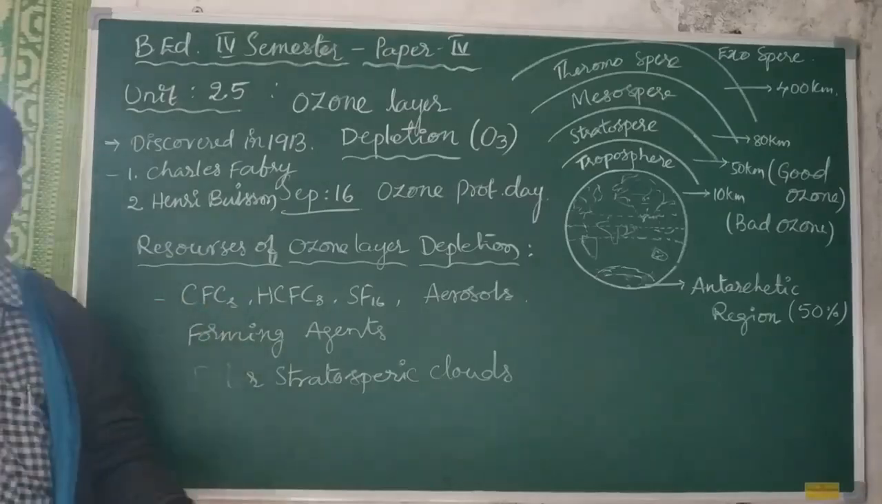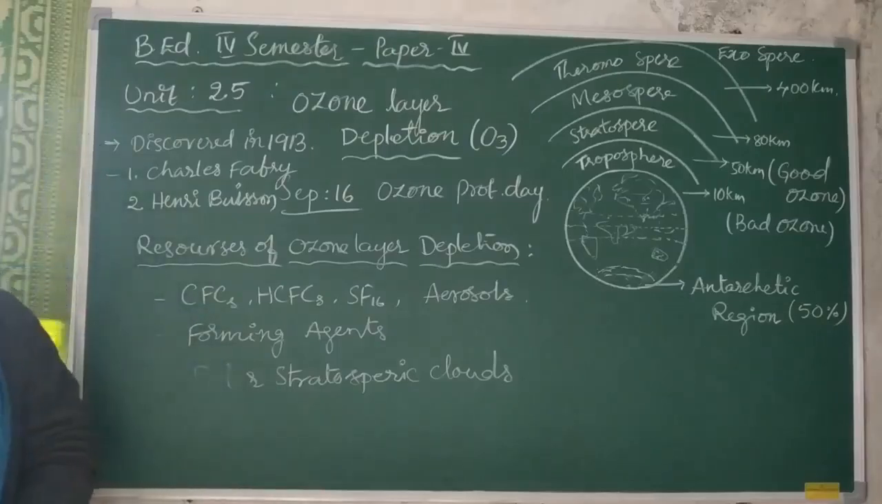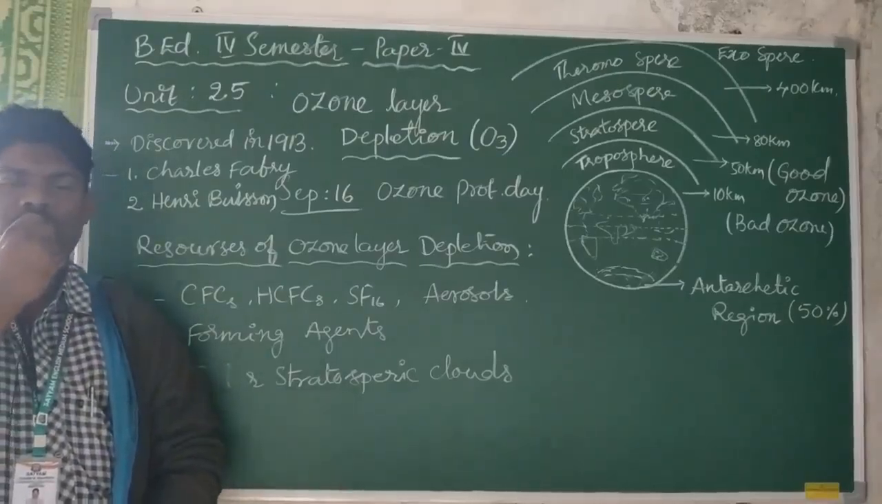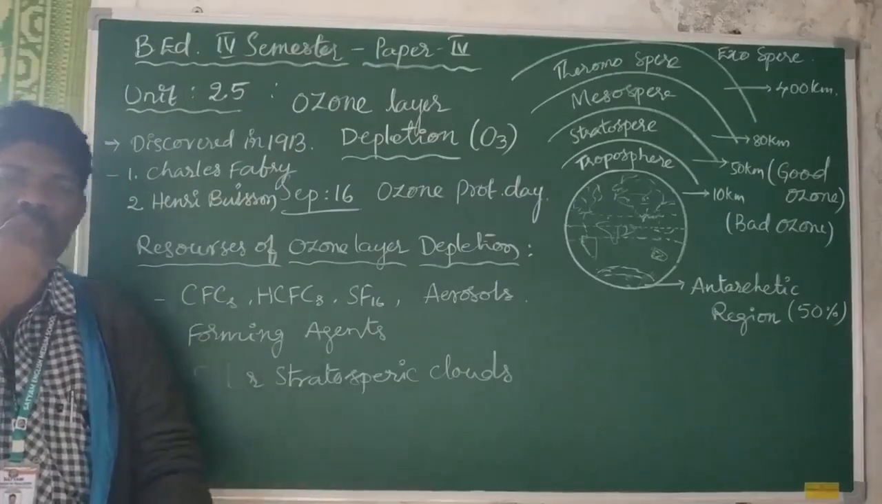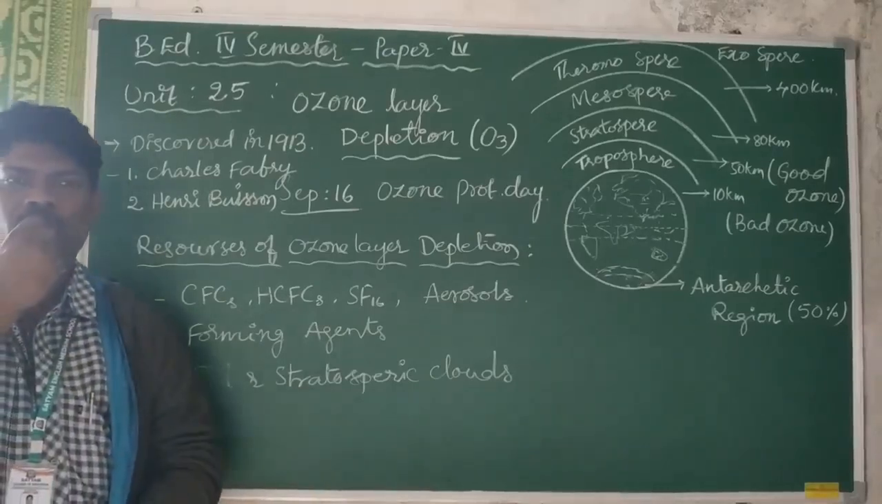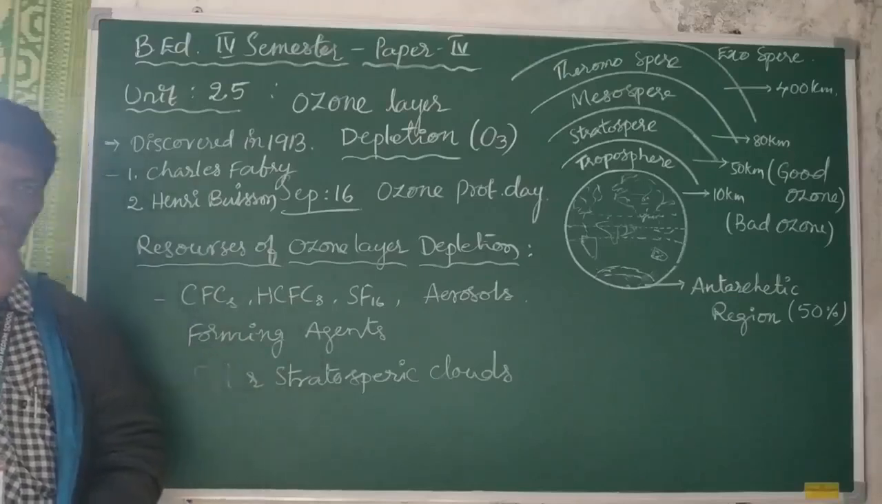So these free atoms of chlorine, fluorine and carbon bind with oxygen and bind with ozone. Then other chemicals will be formed, which results in the breakdown of ozone molecules and also the lowest amount of the ozone molecule in the stratosphere.